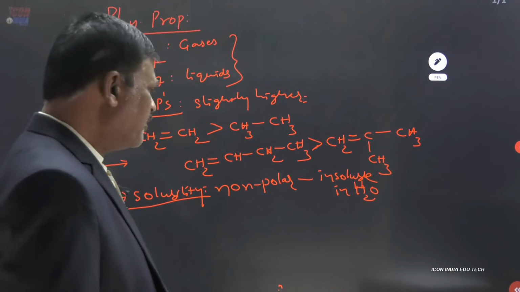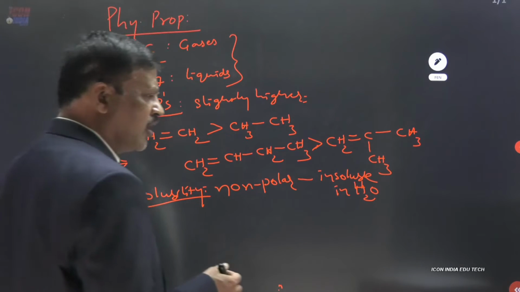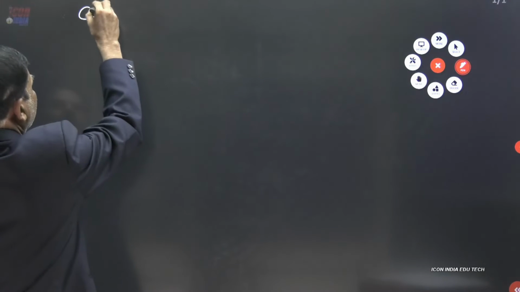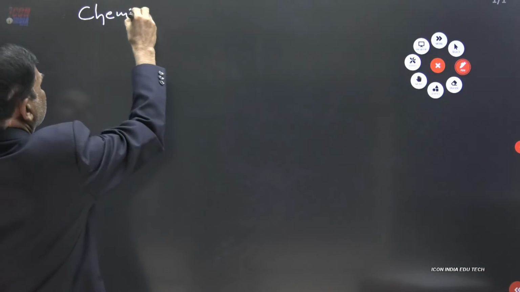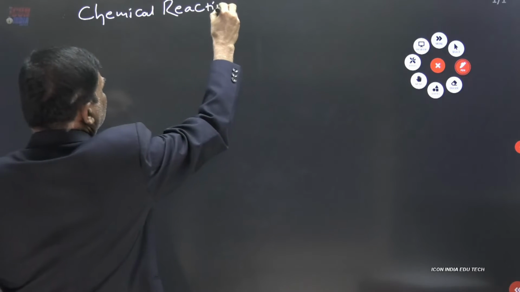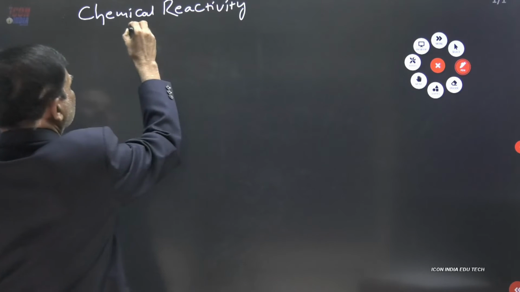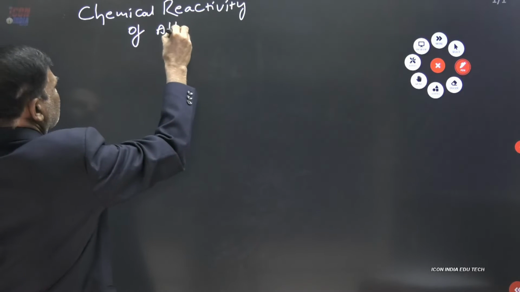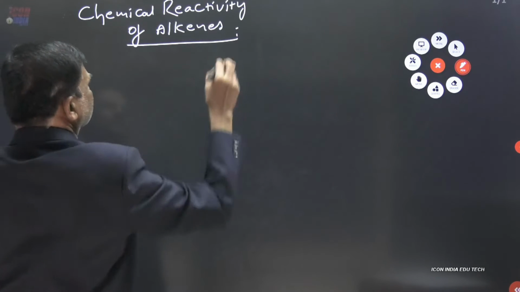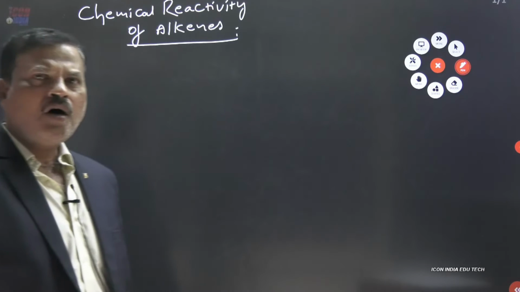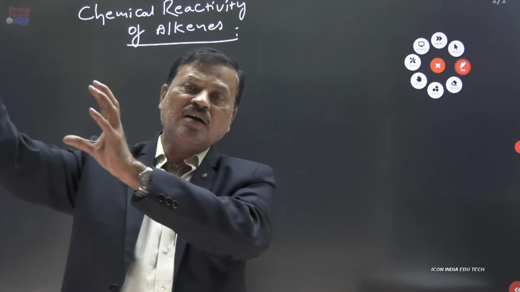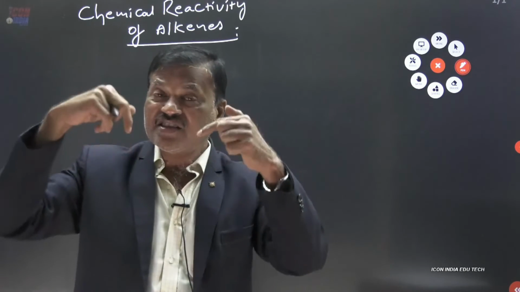Now, let us see the chemical reactivity of alkenes. Alkenes are highly reactive when compared to alkanes because alkanes are saturated, whereas alkenes are unsaturated.